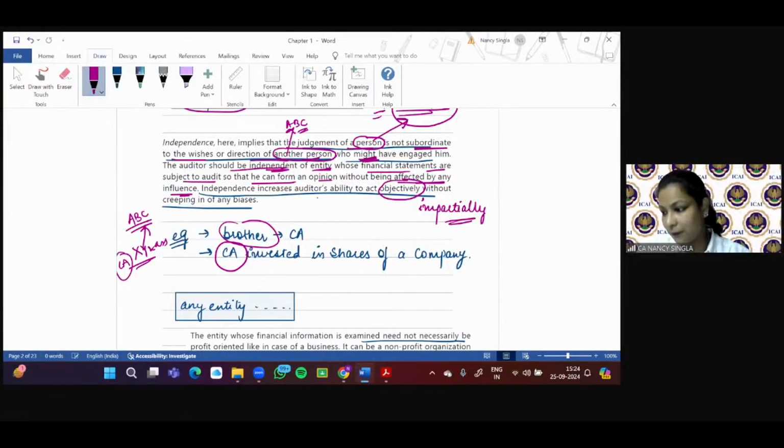information of the company. Yes, Omar is saying, ma'am, self-interest will be there, and it will lead to what? Threat to independence. He will not remain independent of the client organization. I hope it is clear, right?